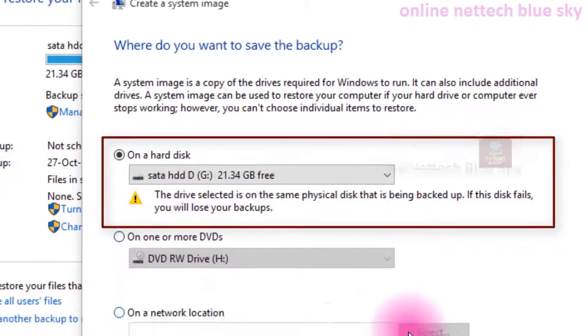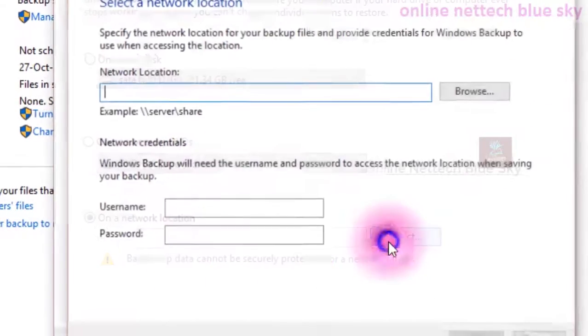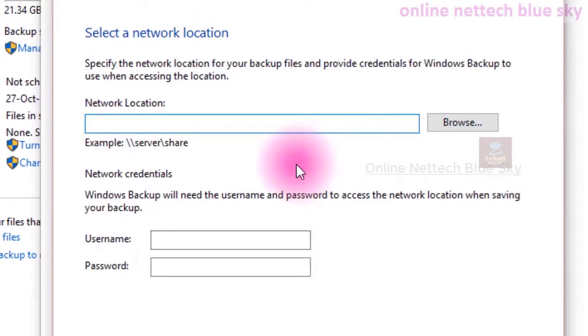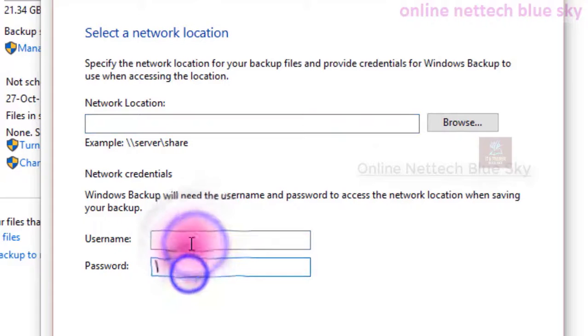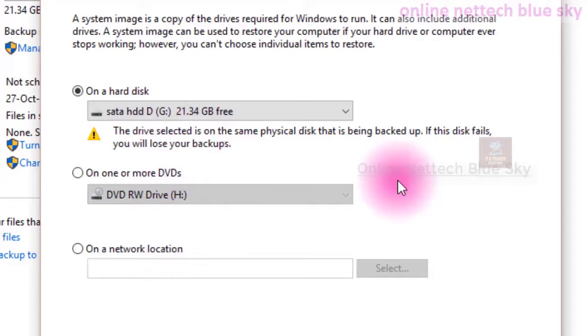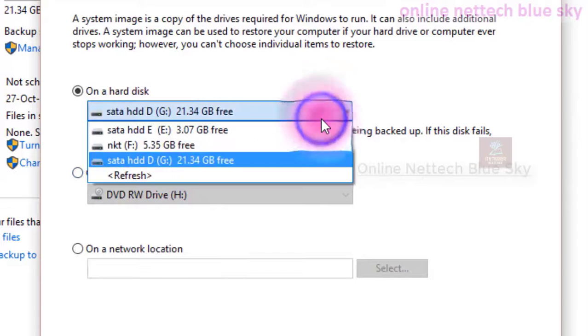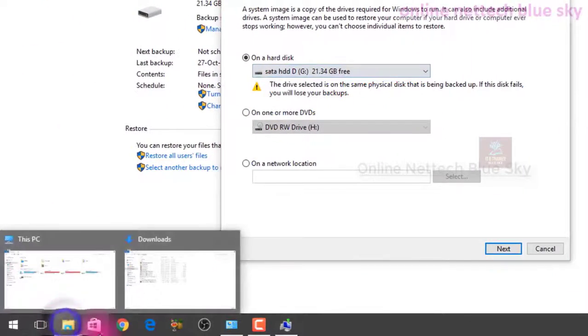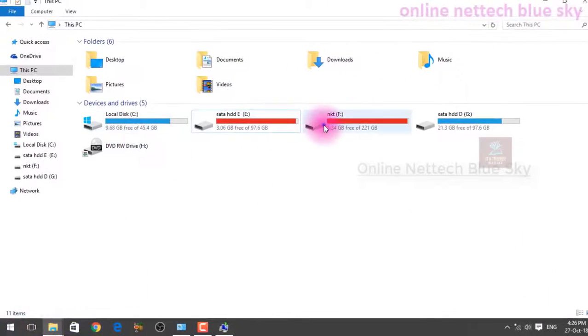And you can take a backup of your network location, but this is a network location so you cannot take a backup directly, because first you need to connect your computer with your server, but I'm not talking about server systems now. So this is the location where you store your data. I have no other second hard disk, and I have no more space in my partition.